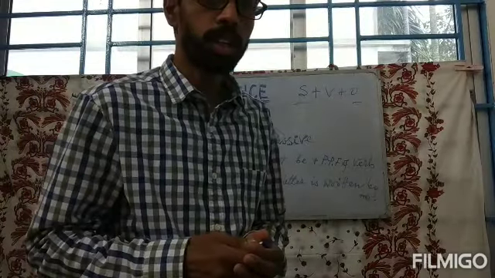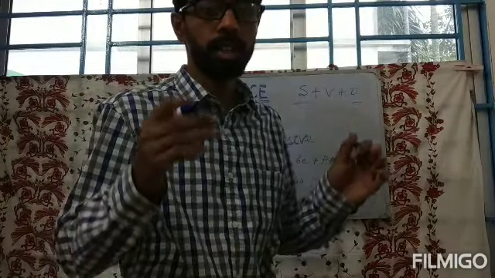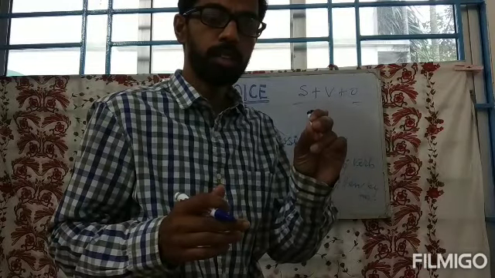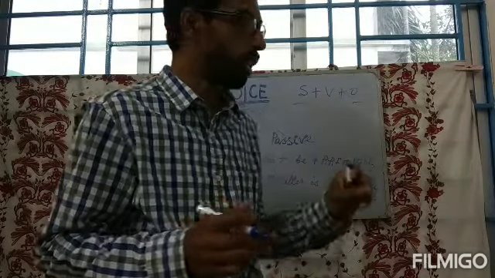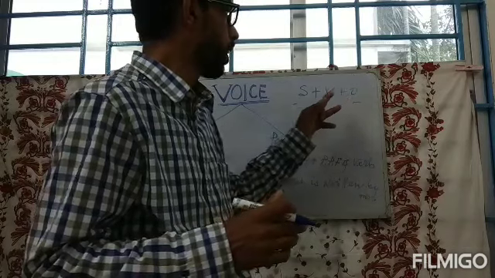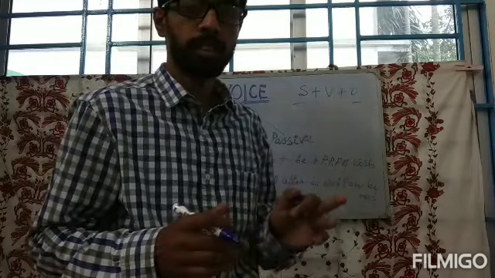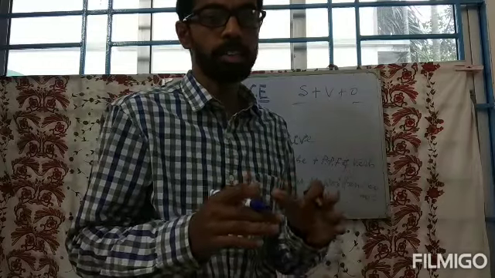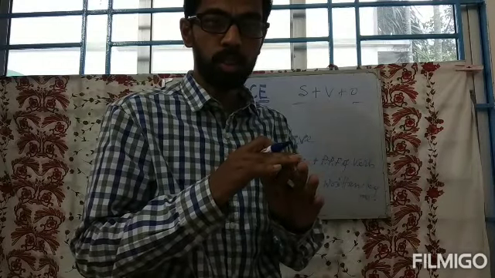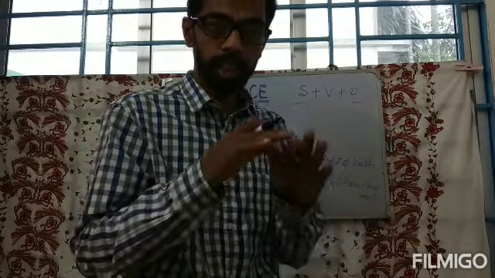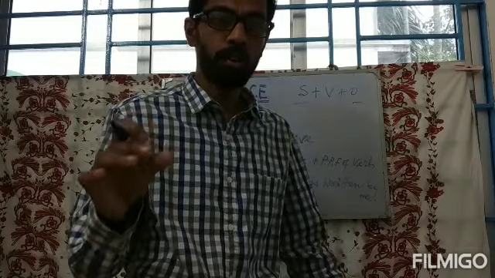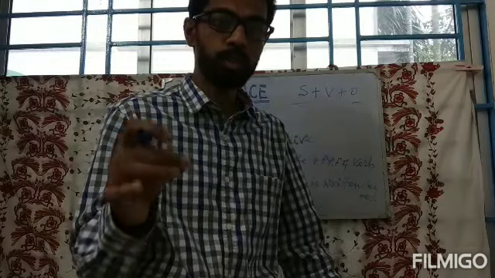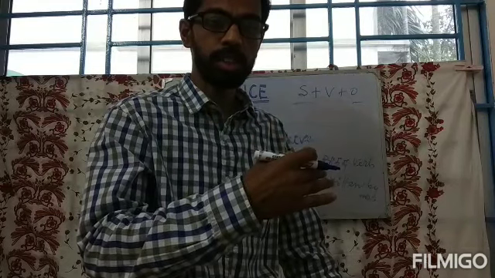Now comes another very important topic you need to know for voice change: the tenses. You have to have a clear sense of the 12 categories of tense forms: present, past and future, and their divisions.